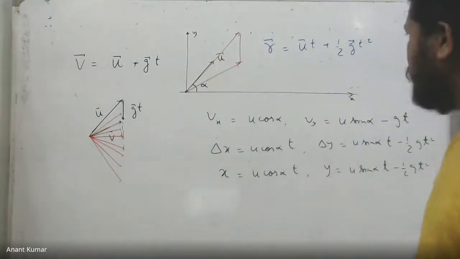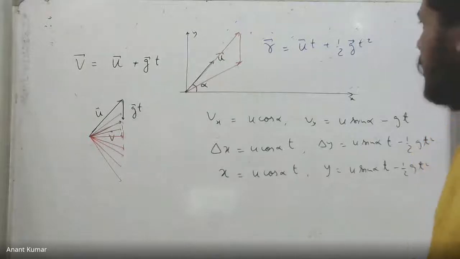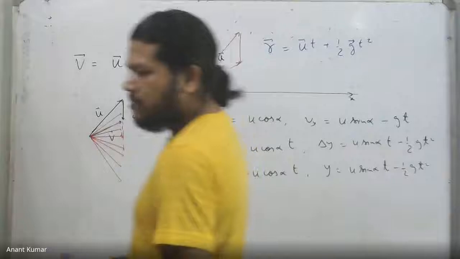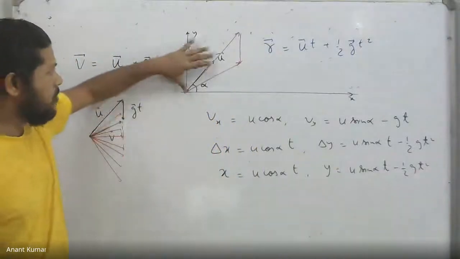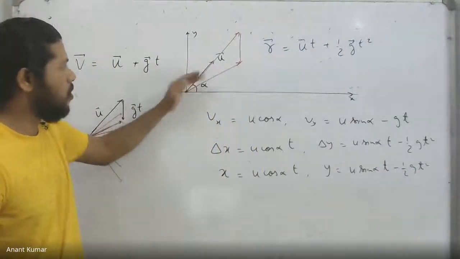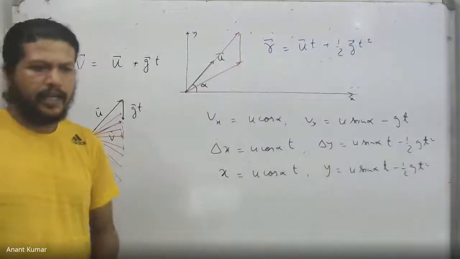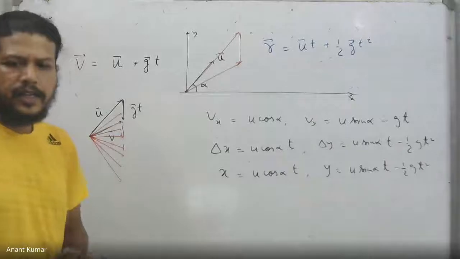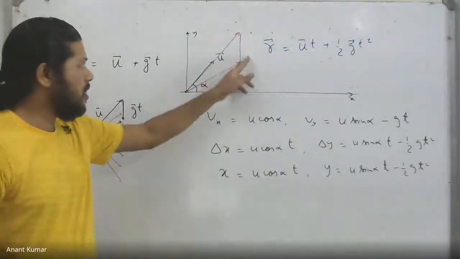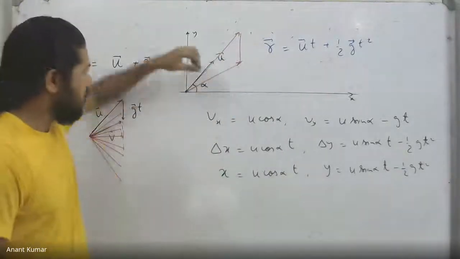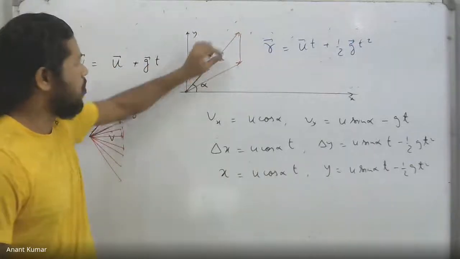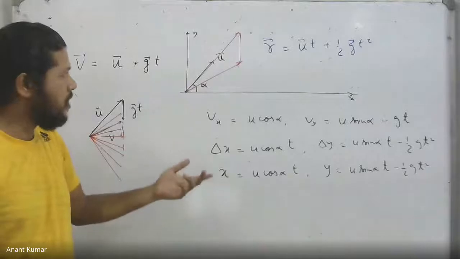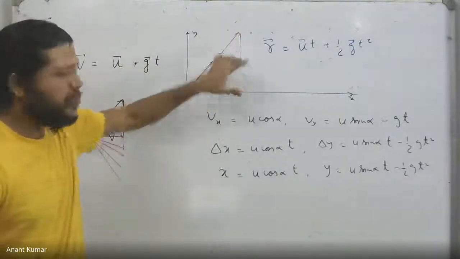I am just saying that this is applicable for the vector equation as well. So you see in this case that as time passes by, the r vector, which was initially 0, grows and it rotates as well. As time passes, this becomes more and this becomes more as well. Initially, because the acceleration is present, the rate of growth of this part will be less compared to this part. So this will grow slowly initially, but subsequently after some time, the growth in this part becomes more and more.